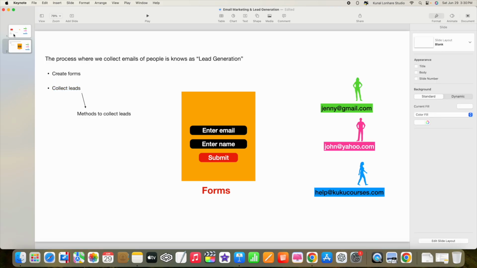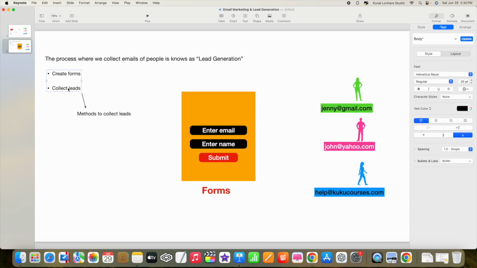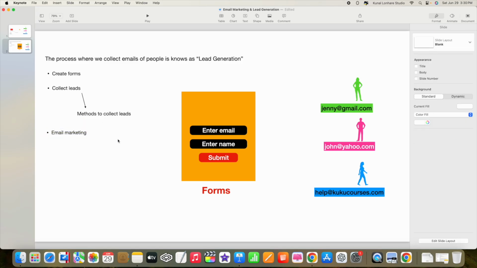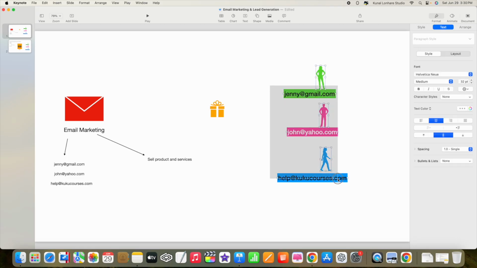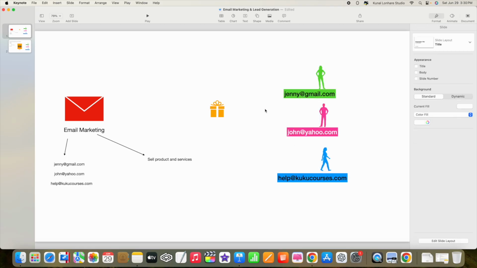But in simple terms, you have understood one thing: after we collect the leads of the people, then we can do email marketing. So this is basically the process. In a nutshell, every person has an email, so we just have to collect the emails of those people in a legal way.